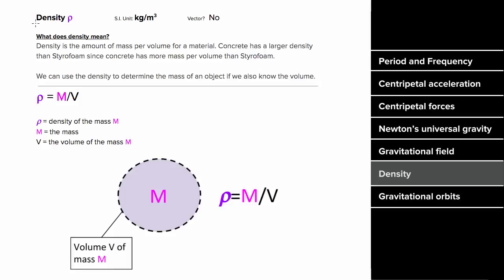Sometimes when you're solving gravitational problems, you'll be given the density instead of the mass. The density is the amount of mass per volume for a given material. The symbol for density is the Greek letter rho, and you can find it by taking the mass divided by the volume. So the units of density are kilograms per meter cubed. And it's not a vector since it has no direction, but it does let you solve for mass. If you know the density, you could say that the mass is the density times the volume. So what's an example problem involving density look like?